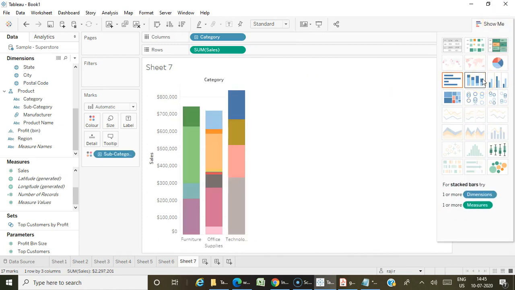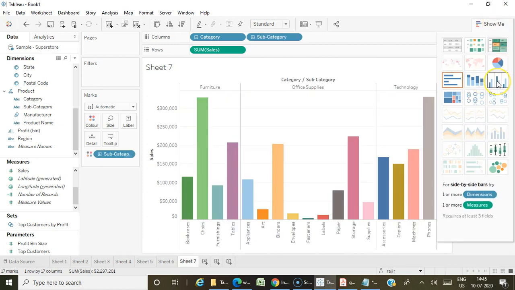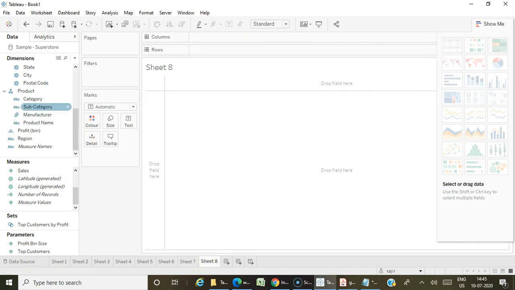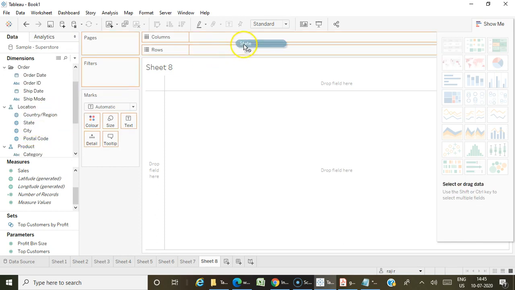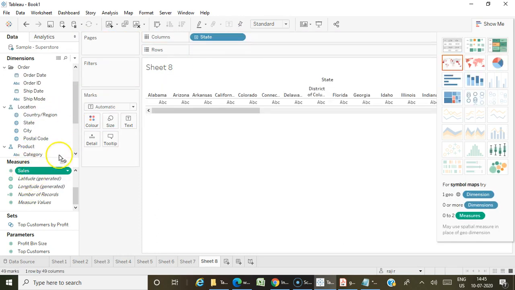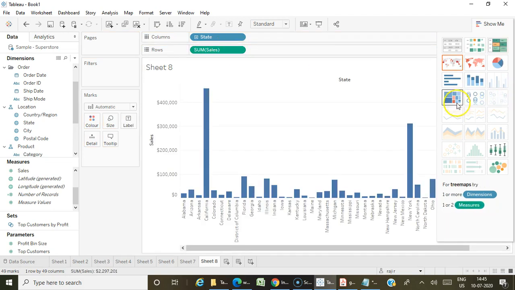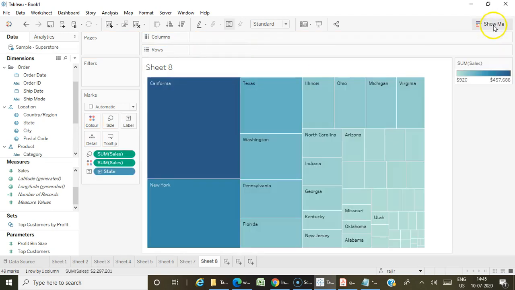So we have stacked bars, side by side bar graphs, tree maps, mostly tree maps where you can drill down to various levels of hierarchies.